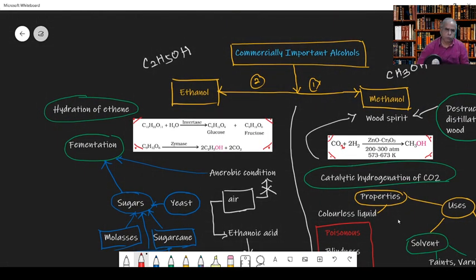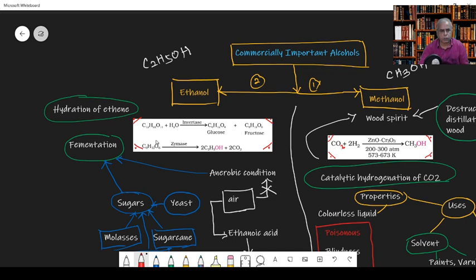In ethanol, as usual, the preparation part is very important. We take C12H22O11, which is nothing but sucrose. When it is hydrolyzed in presence of the enzyme, enzyme being a biocatalyst, invertase, we are able to get glucose and fructose. So initially it is divided.